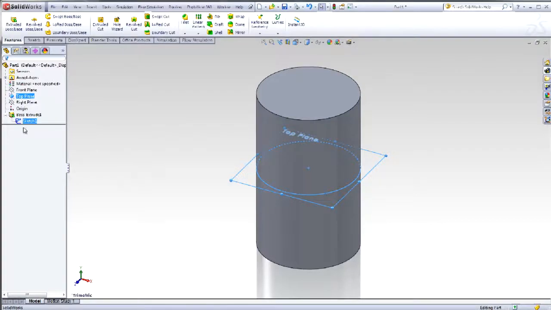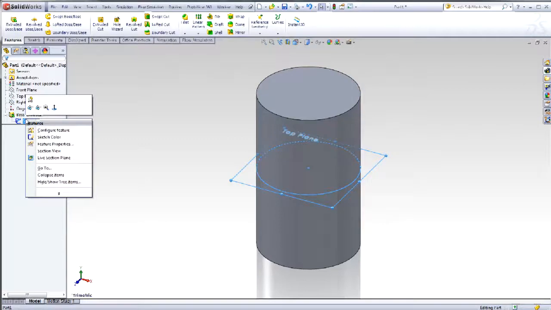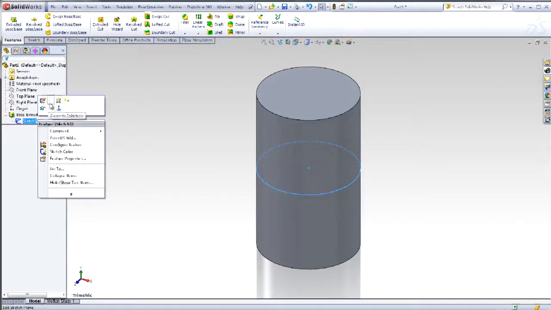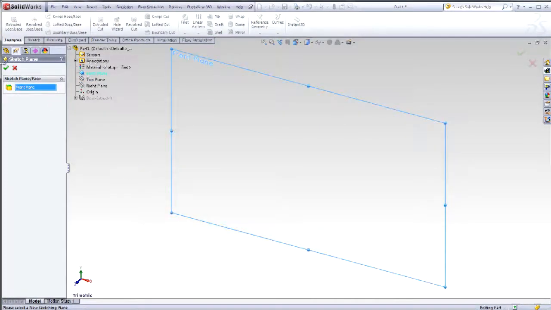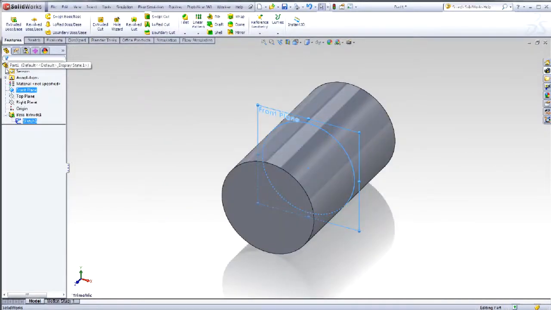Right-click on the sketch again. Select Edit Sketch Plane. Now you can switch the top plane to the front plane. Click OK. The circle is now sketched on the front plane and extruded in both directions to create the feature. Notice the planes: front, top, and right. This is a simple exercise to show your students part visualization and plane orientation in space.